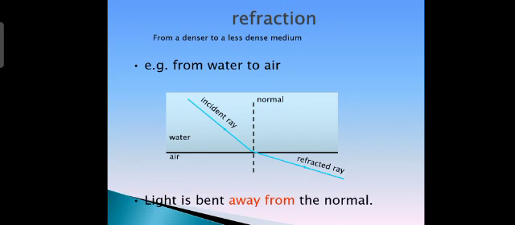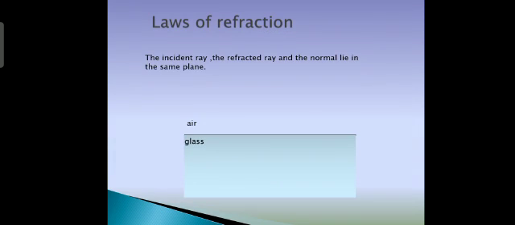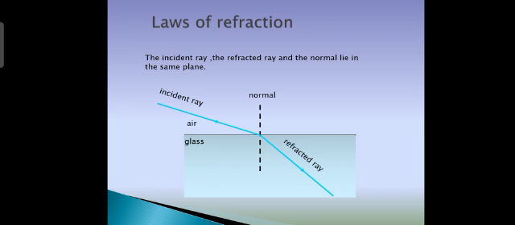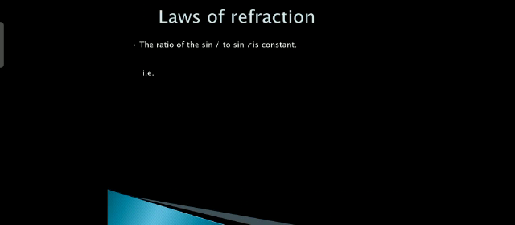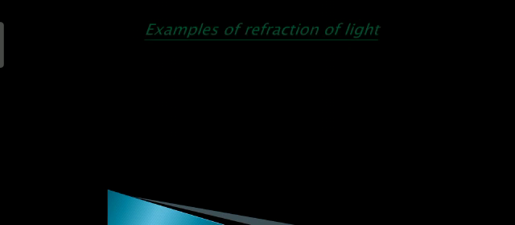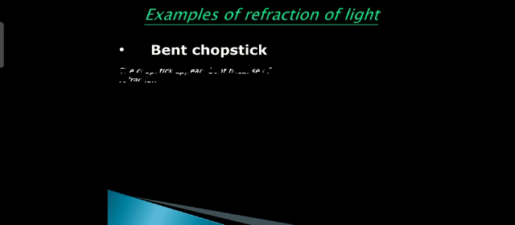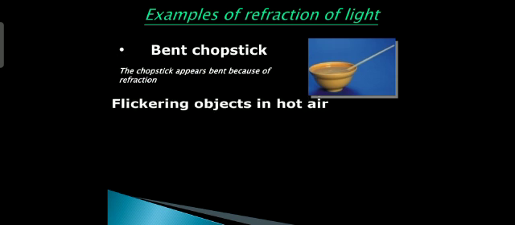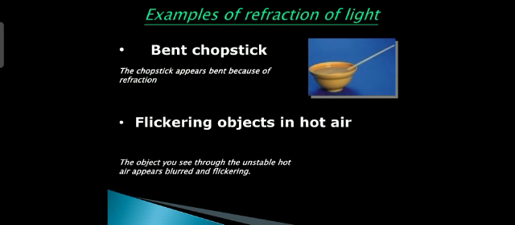Now coming to the laws of refraction. The incident ray, the refracted ray and the normal all lie in the same plane. And the second law, which is also known as Snell's law, states that the ratio of sine i to sine r is always a constant. Bent chopsticks and the flickering objects in the hot air are very well suited examples of the refraction of light.